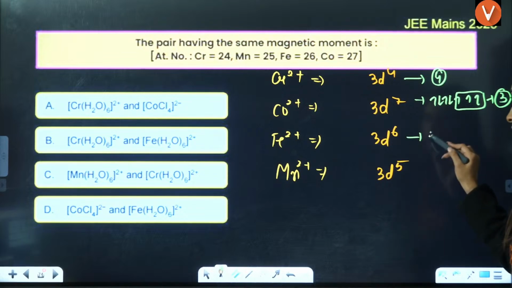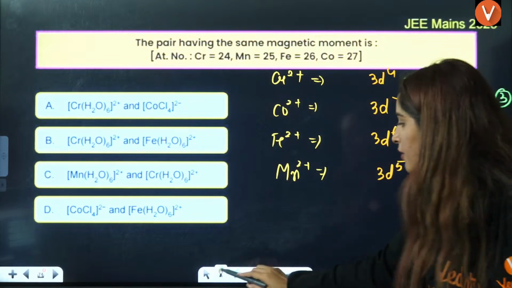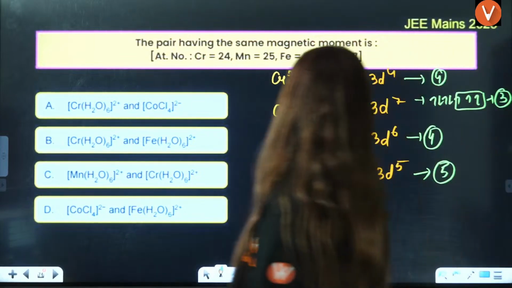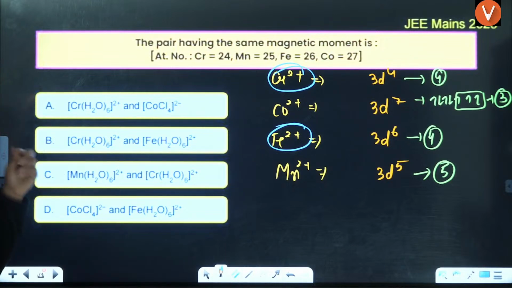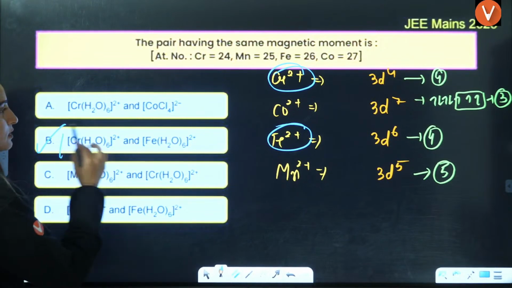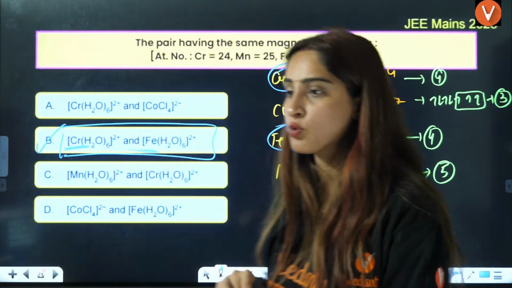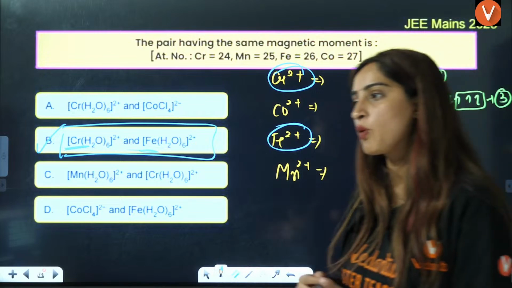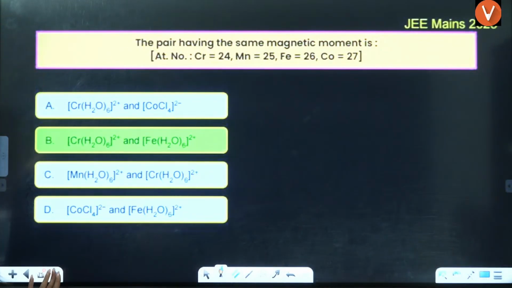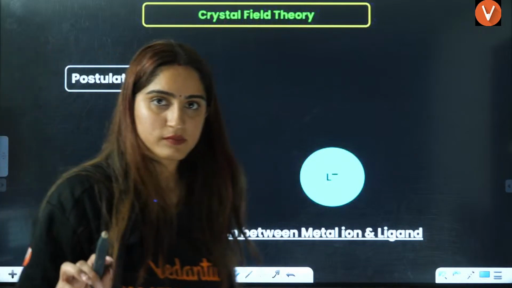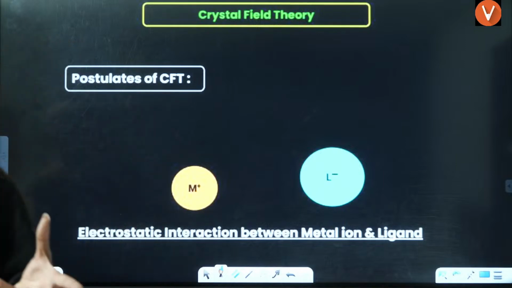This will be 4 unpaired electrons. This will be 5 unpaired electrons. So the same applies for iron and chromium. Iron and chromium, that is there in B. So iron and chromium in the plus 2 oxidation state show the same magnetic moment, that means the same number of unpaired electrons. So B is the correct answer. Clear? That is how we are going to solve the question for VBT.